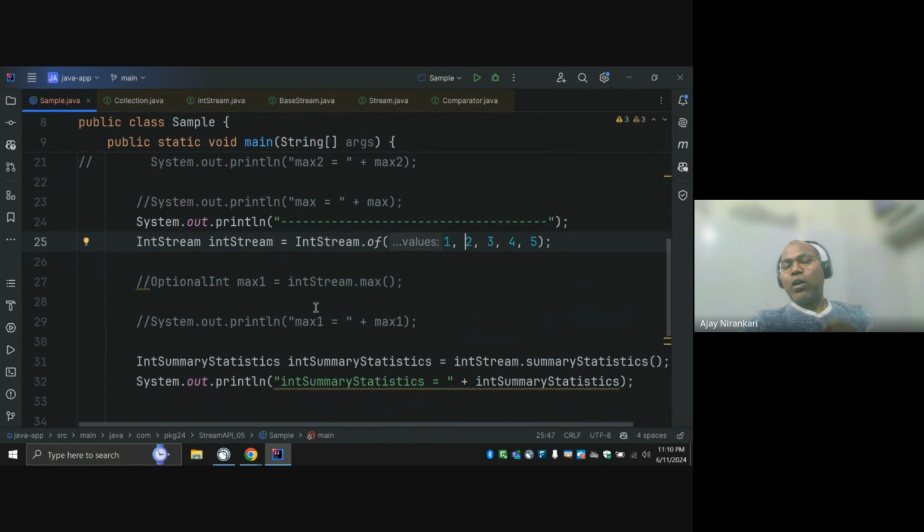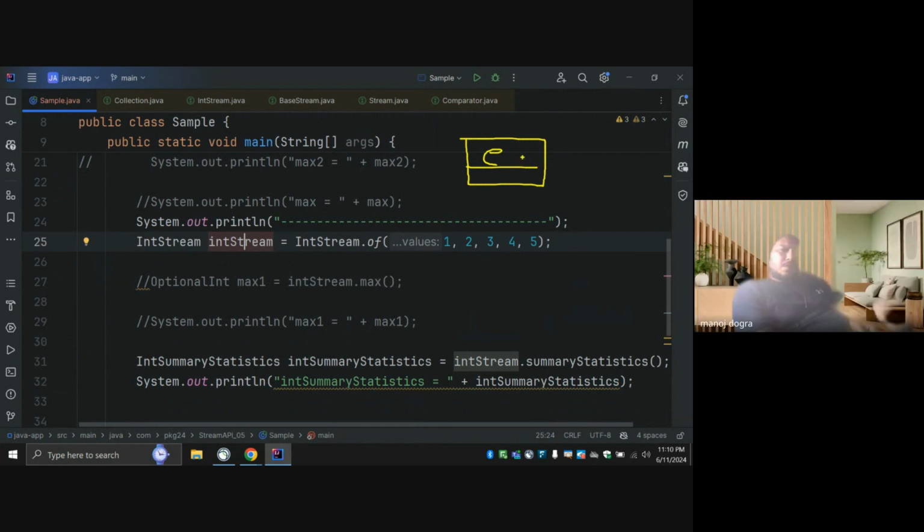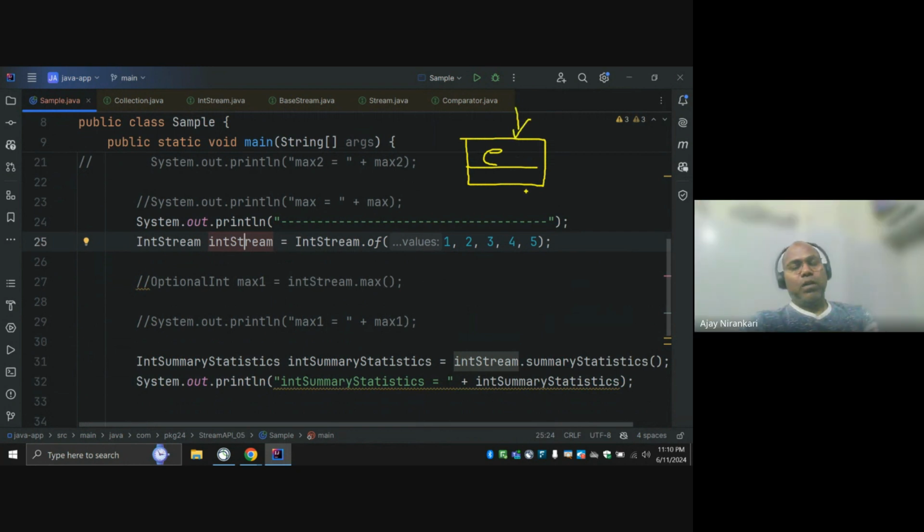So this is not just for independent numbers. This API helps us in the case of your custom class, custom object. Notice that whenever we have a list of employees, I have lots of projections. Maybe I want all the names, all the salaries, all the departments, whatever attributes an employee has. These attributes play different roles. In those cases, this specialized interface just saves our time. Is it okay?